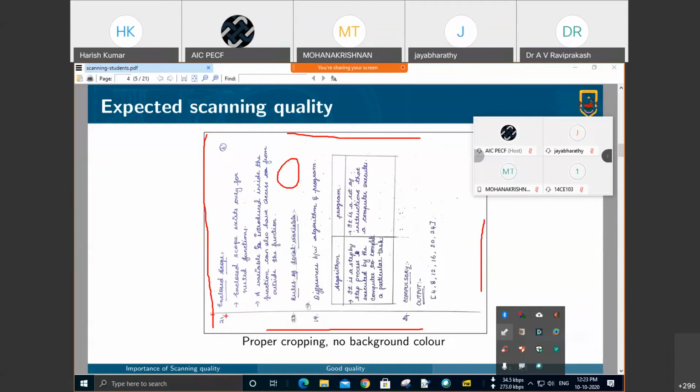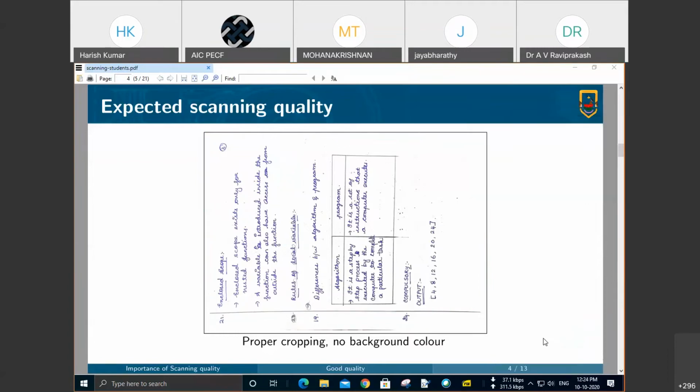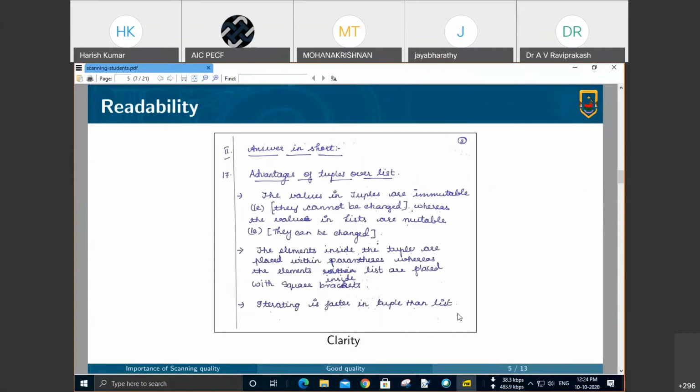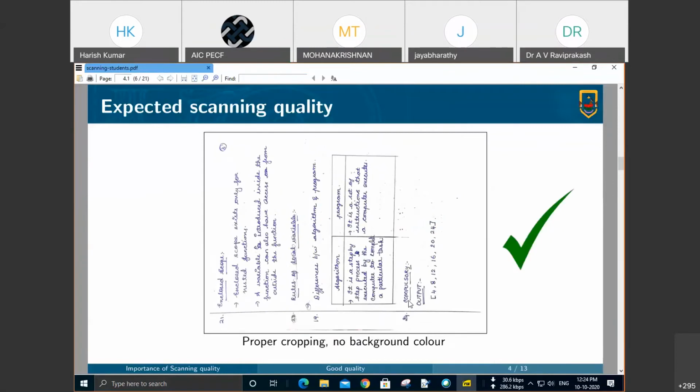The page is not rotated in any way. If, for example, you check this line, this line looks very straight. That is a border drawn actually. So we say that this is a good quality of scanning. Now, expanding the same, we will see that the answers are in a readable form, we can read them, but I will draw your attention to one particular page, even though I said that it is fine and perfect,